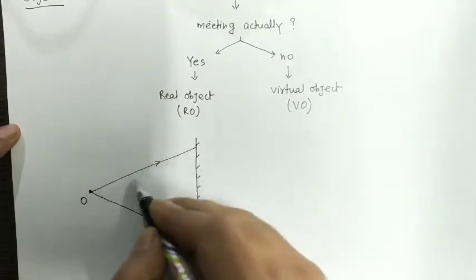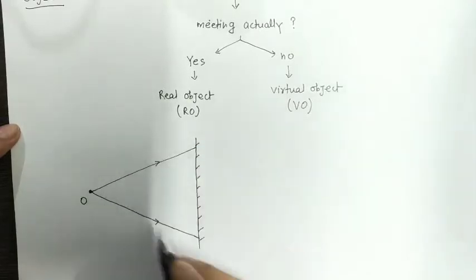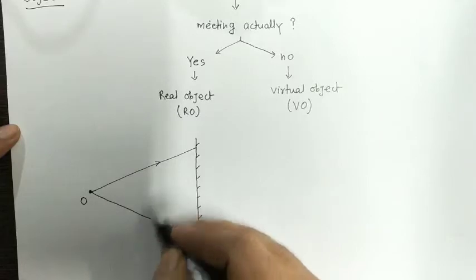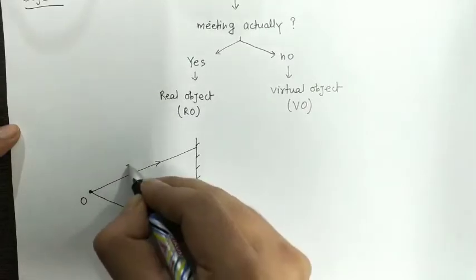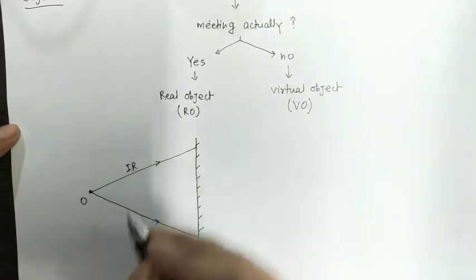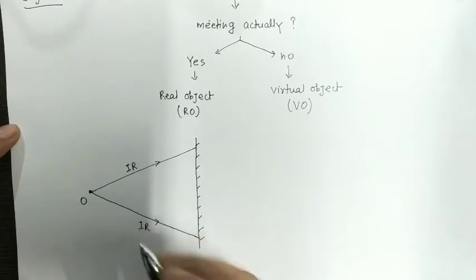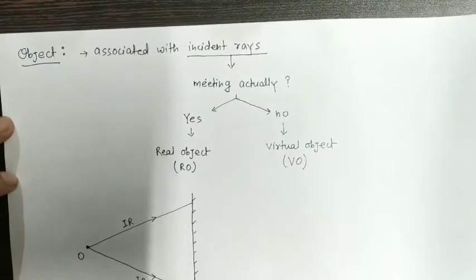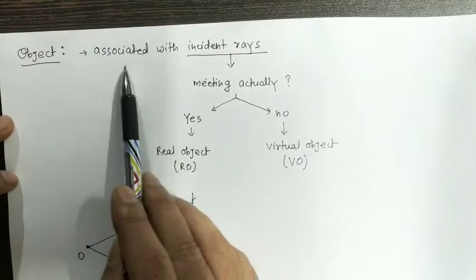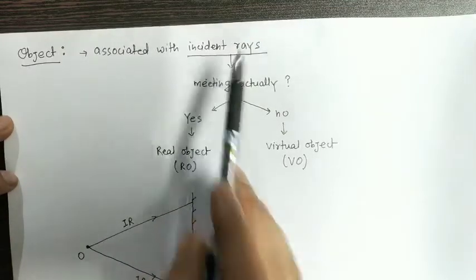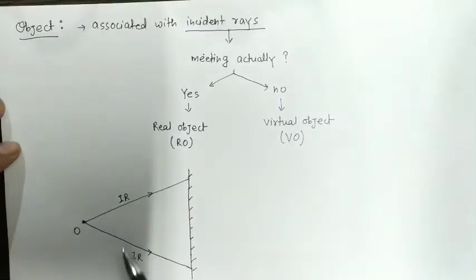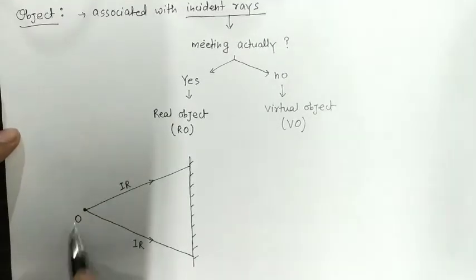Reflection will take place. This ray will reflect in this direction and this ray will reflect in this direction. Therefore, these two rays are incident rays. And what is an object? An object is associated with incident rays. Are the incident rays meeting? Yes, the two incident rays are meeting at this point. Therefore, this object is a real object.